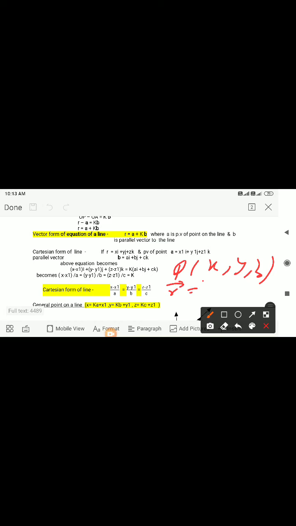Now we have to find the Cartesian form of the line. Consider r is an unknown point, this is point P. We take P equal to (x, y, z). That means OP, that is equal to r, will become xi plus yj plus zk.